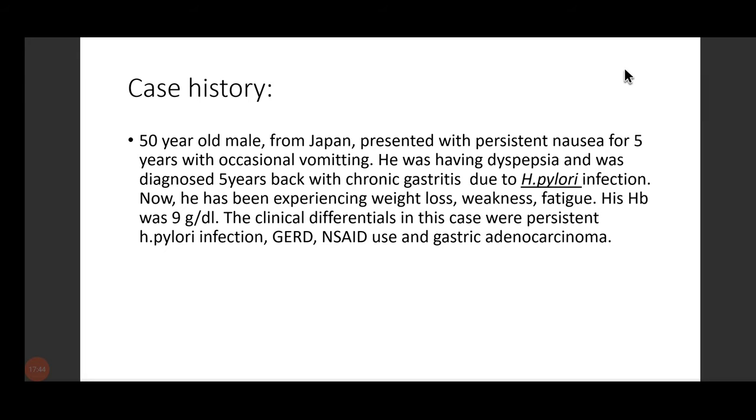For GERD, the patient needs to be a smoker. The patient has to be obese. And in Japan, a 50-year-old male, most likely the patient might not have GERD. NSAID use, we will ask the patient if he has any history of NSAID use. Here in the history, we don't have any NSAID use. So this one is also ruled out. So we have two important differentials in our mind, which can be persistent H. pylori infection and gastric adenocarcinoma.